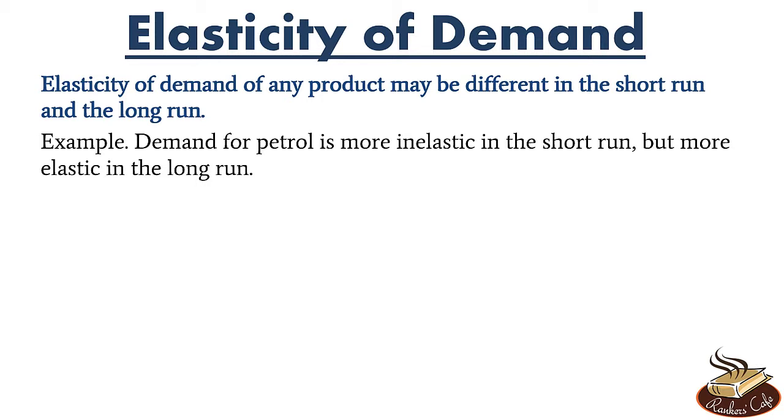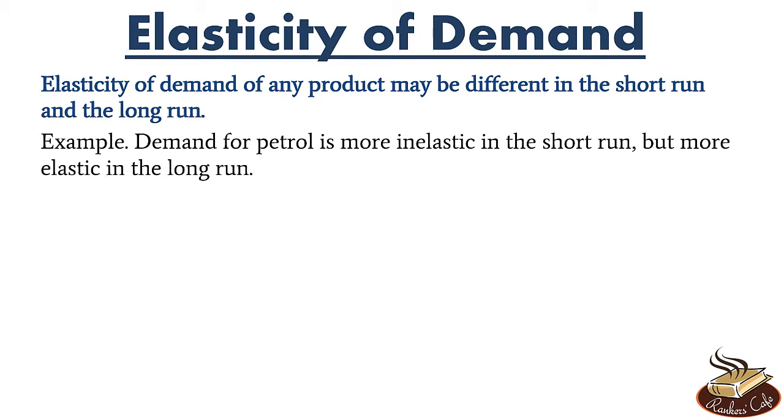But in the long run, people will buy fewer petrol cars. They will shift to alternate fuel cars, like cars which run on diesel or battery or CNG. Companies will start making cars which are more fuel efficient. And if the government starts investing in public transport, like Delhi Metro, people will start shifting to that. So in the long run, the demand is obviously more elastic. In the short run, demand is generally inelastic. Immediately, people cannot look for alternatives. But in the long run, people look for other alternatives.